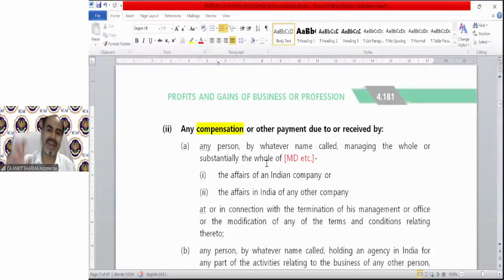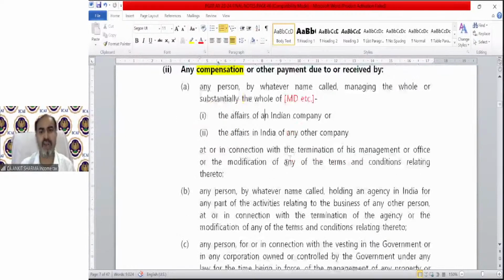So if they are getting any compensation regarding the termination of their management or modification of any terms and conditions regarding their contract, then that compensation will be treated as their business income. It's very simple. Any modification or termination for any person who is technically managing the whole or substantially the whole of the affairs of a company.